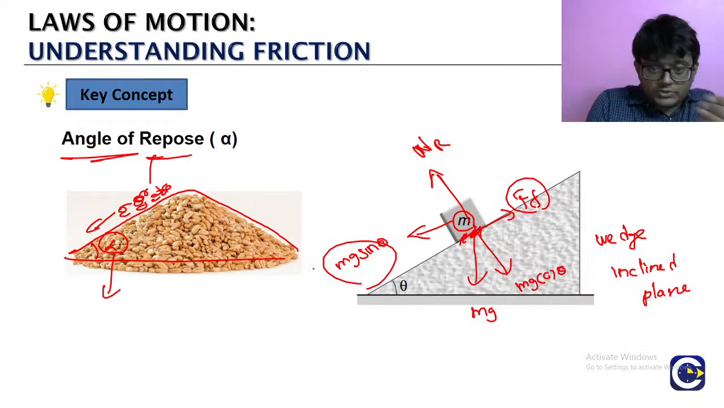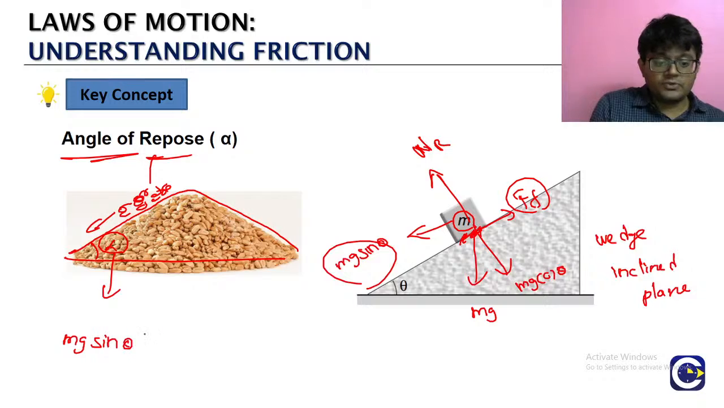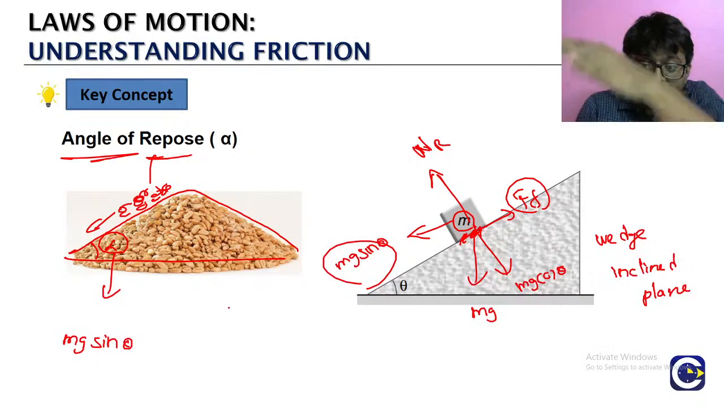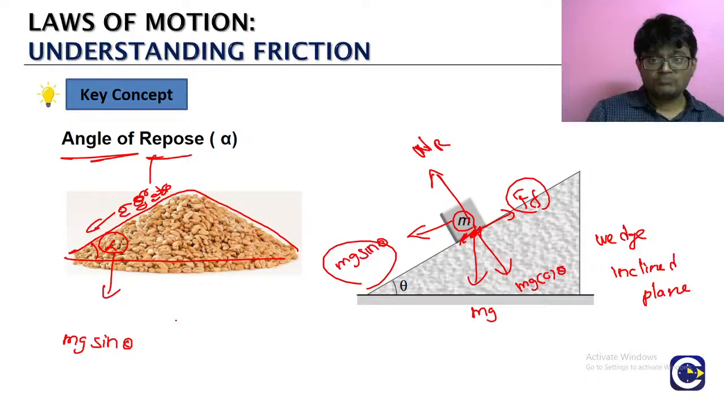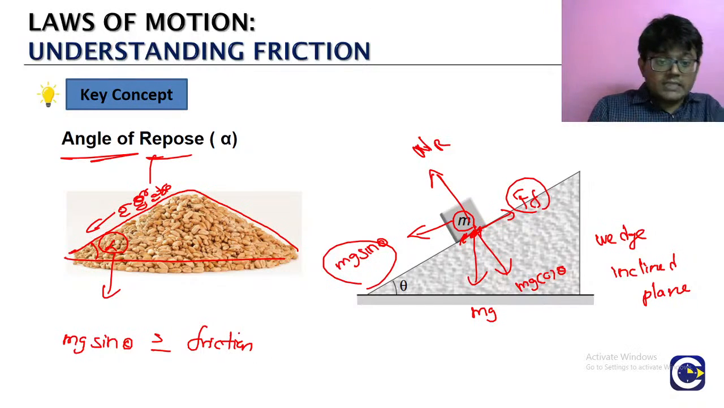The downward force, the mg sin theta, that is the downward force. Downward force means the force that is trying to move it down the plane. The force that is trying to move it down the plane should be more than or equal to the friction. Then what will happen? The grain or that object will start going down. What is the required condition for that?